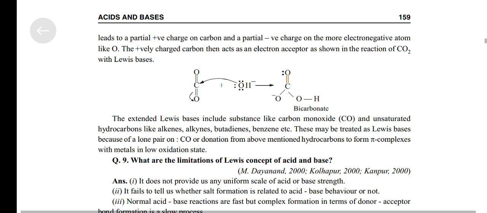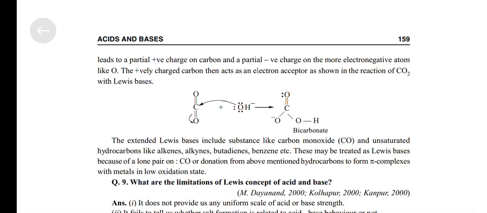The extended Lewis bases include substances like carbon monoxide and unsaturated hydrocarbons like alkenes, alkynes, butadienes, benzene, etc. These may be treated as Lewis bases because of the lone pair on CO and pi electron donation from the above mentioned hydrocarbons to form pi complexes with metals in low oxidation states. Thank you.